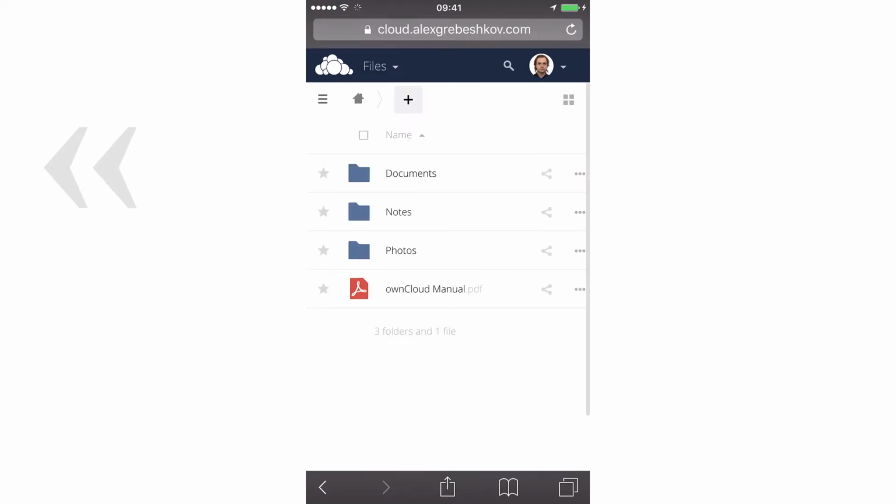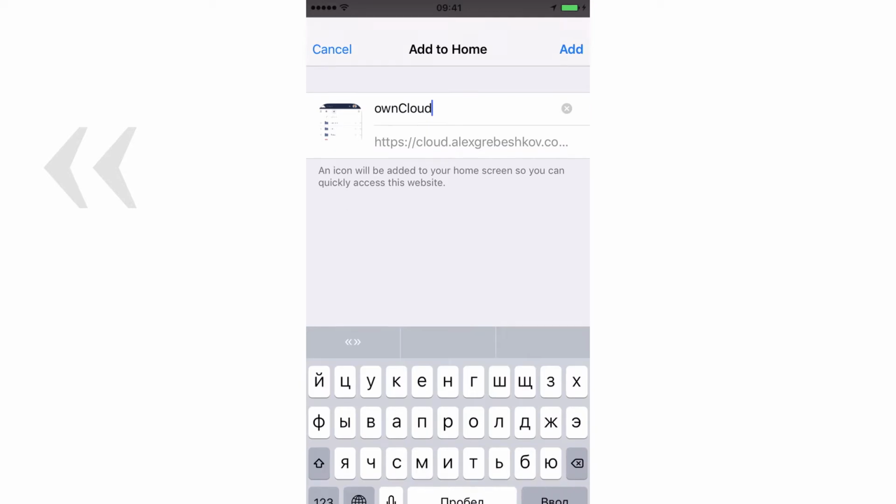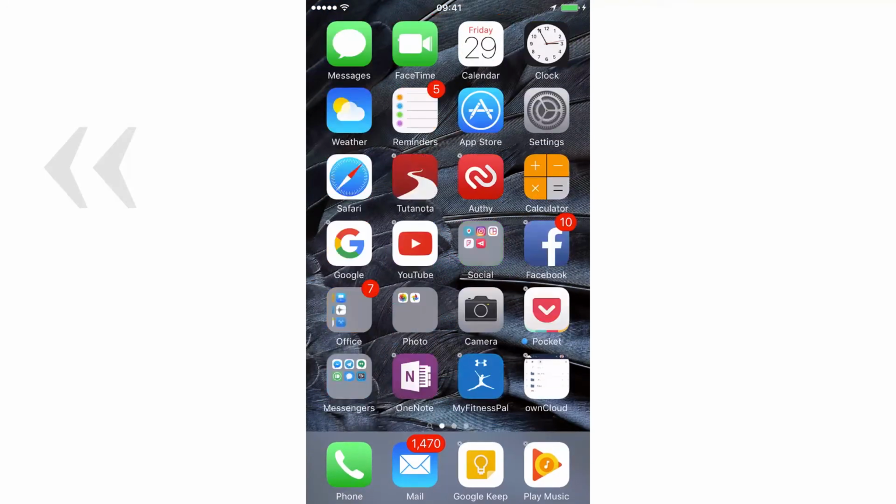I found it convenient to access my own cloud server by creating a link on my home screen. I just share this page to my home screen, I name it ownCloud and save it. And just in one click, I can have my files available to me.